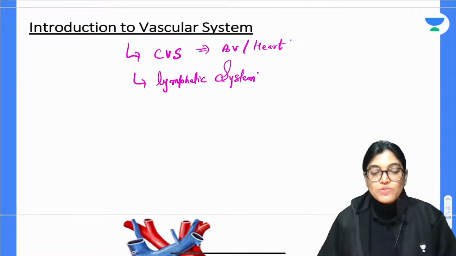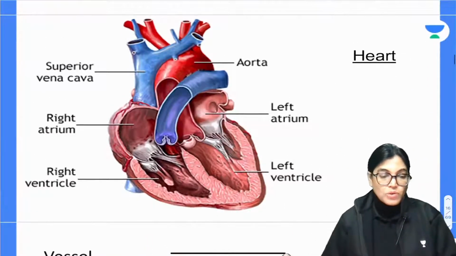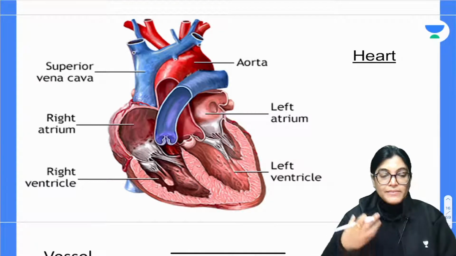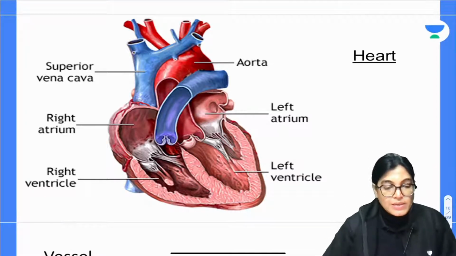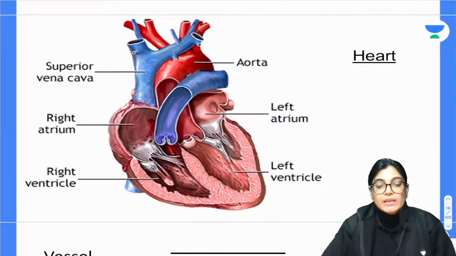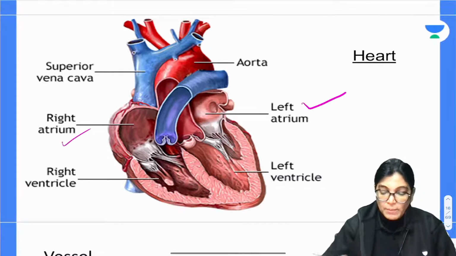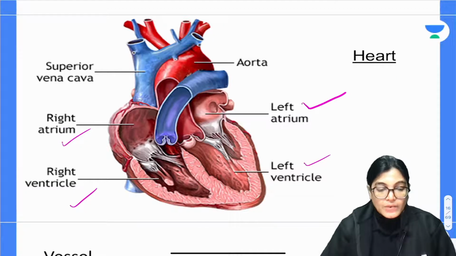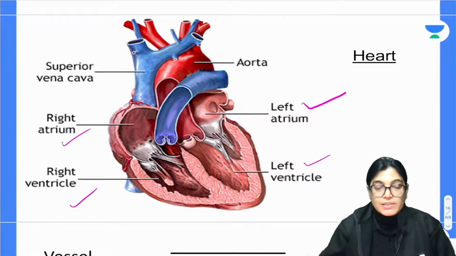So we know that if we talk about the heart, it is divided into a receiving part and an outgoing part. Each half of the heart is divided into a receiving part and a pumping or outflow part. The receiving or inflowing chamber is the atrium, and the pumping part is the ventricles. The septum divides the heart into right and left halves. The details of the chambers we will talk about in gross anatomy.